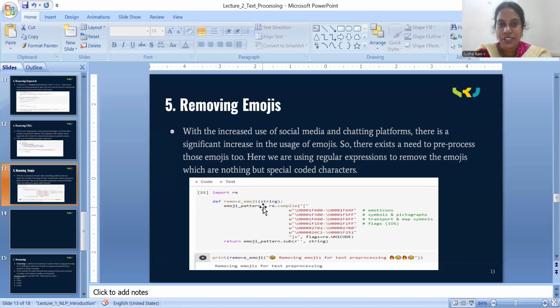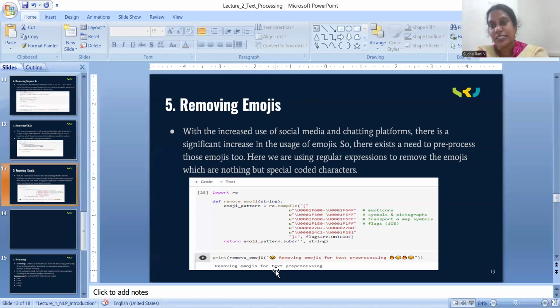This is a simple function. If you take the input, you see we have all these emojis. Simply removing emoji: this is some smiley, this is some fire, this is some cup. All these emojis are there. And by using the remove emoji function, we are removing the emojis and simply displaying the text.